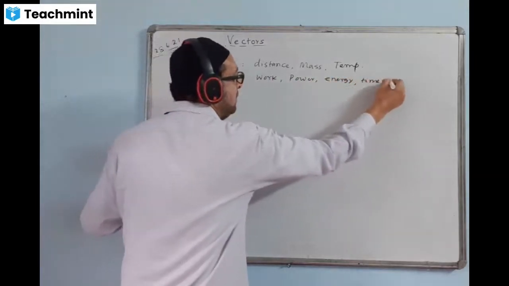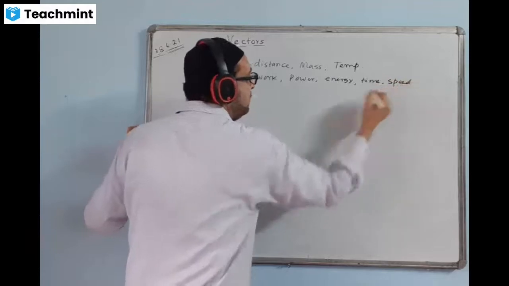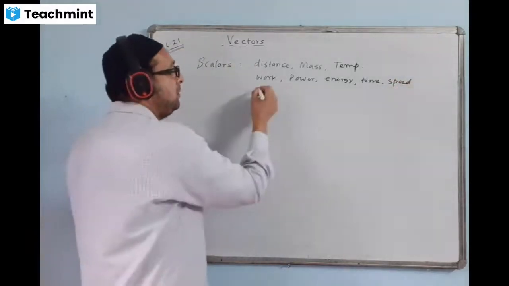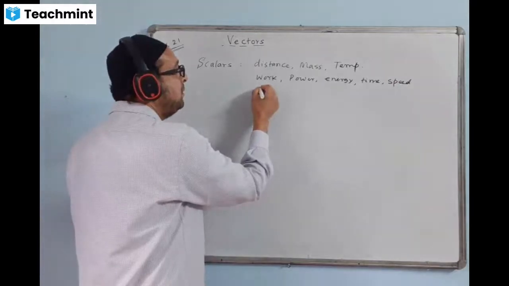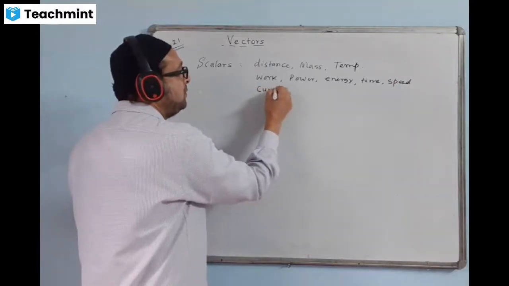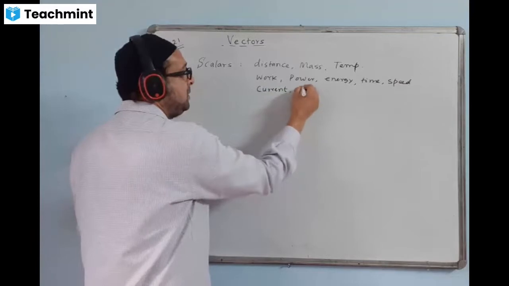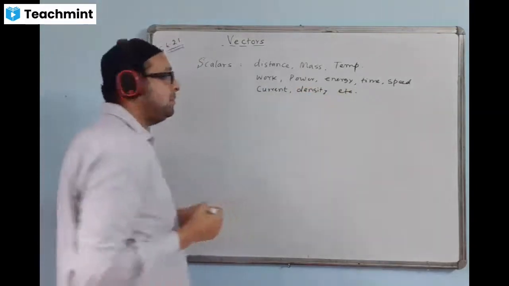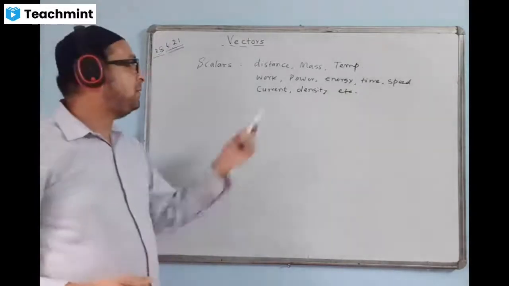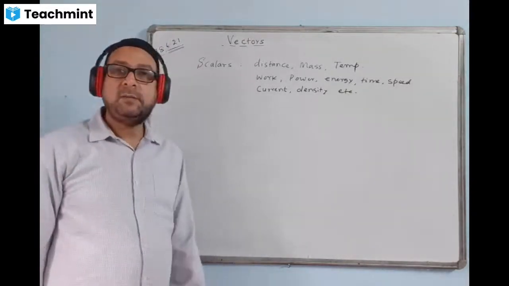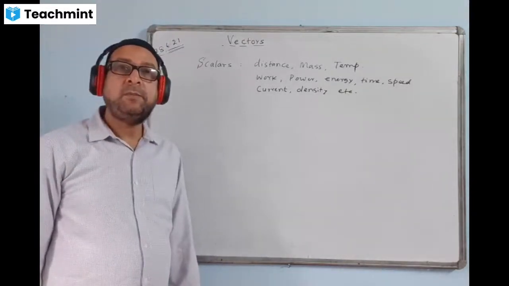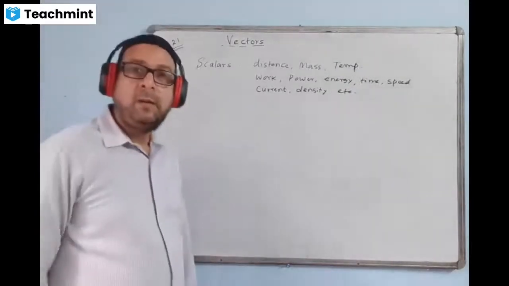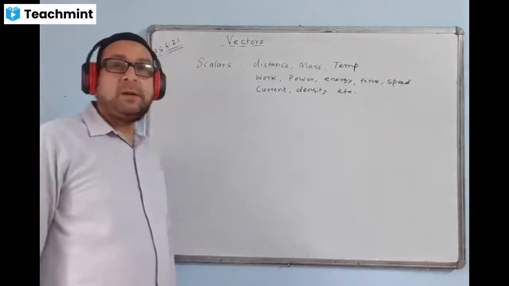Time, speed, yes, very good. Current, density, yes. Current is also a scalar, density is also a scalar, good. Electric current, I have written there, so it comes under the same. Okay, so these are the examples of scalars.